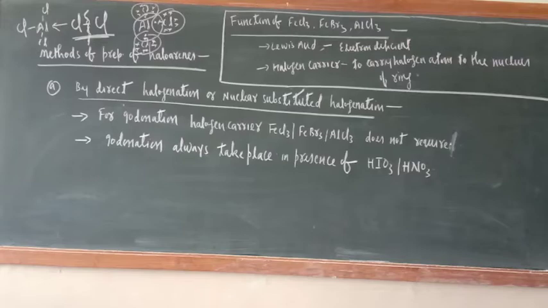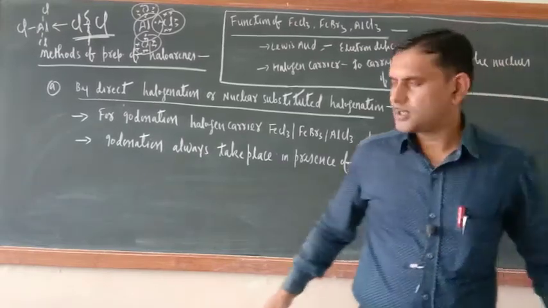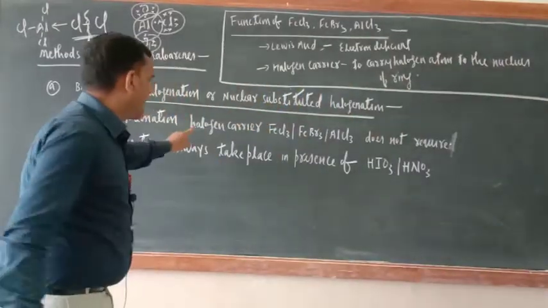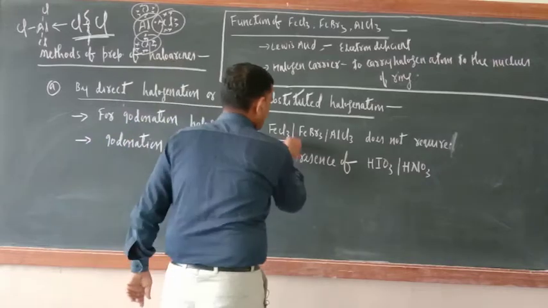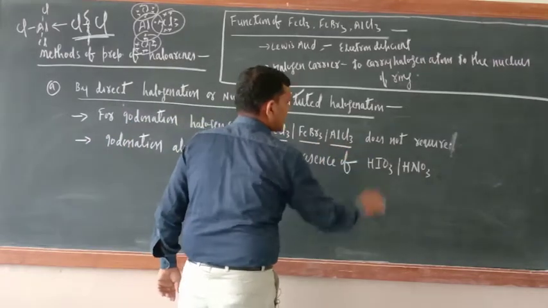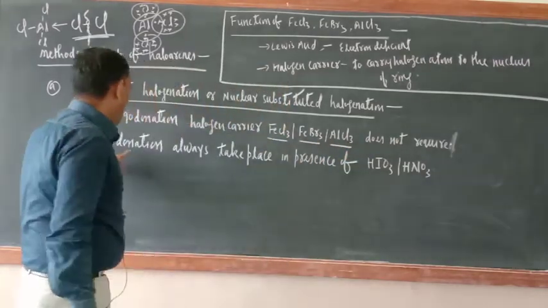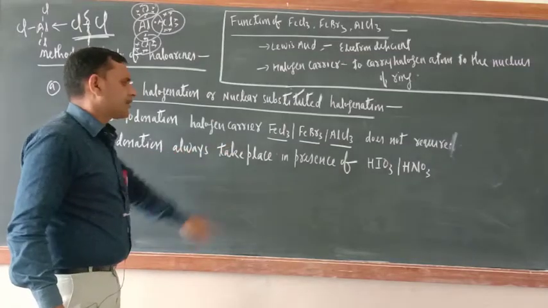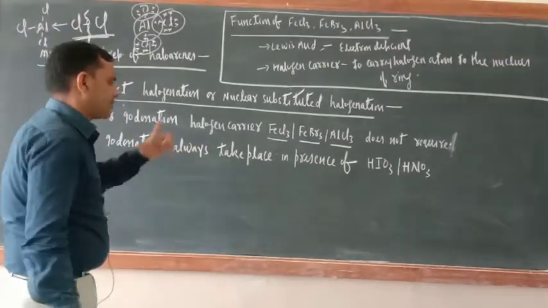See here, for iodination, the halogen carriers FeCl3, FeBr3, AlCl3 are not required. Iodination always takes place in presence of HIO3, HNO3.